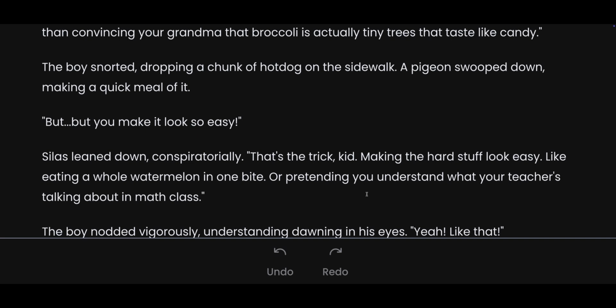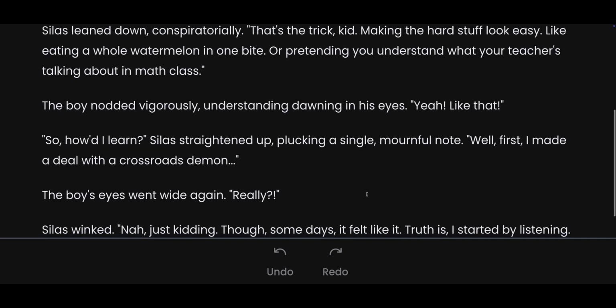Silas leaned down conspiratorially. "That's the trick, kid. Making the hard stuff look easy. Like eating a whole watermelon in one bite. Or pretending you understand what your teacher's talking about in math class." The boy nodded vigorously, understanding dawning in his eyes. "Yeah, I like that." "So, how'd I learn?"